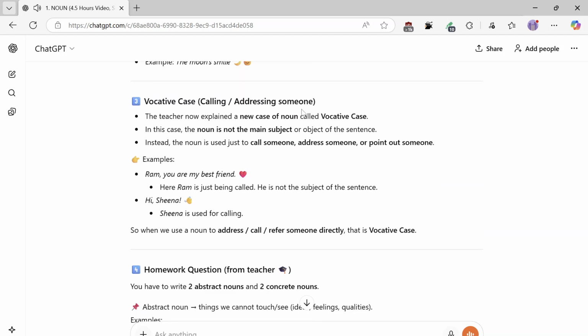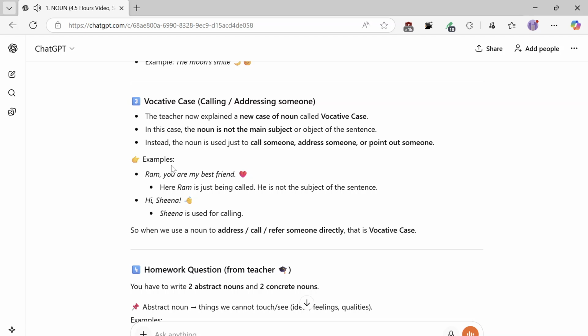Vocative case, calling, addressing someone. The teacher now explained a new case of noun called the vocative case. In this case, the noun is not the main subject or object of the sentence. Instead, the noun is used just to call someone, address someone, or point out someone. Examples. Ram, you are my best friend. Here, Ram is just being called. He is not the subject of the sentence. Hi, Sheena. Sheena is used for calling. So when we use a noun to address, call, or refer to someone directly, that is the vocative case.